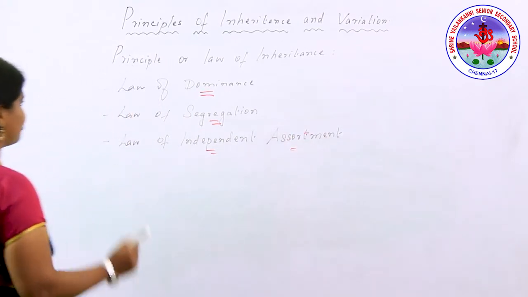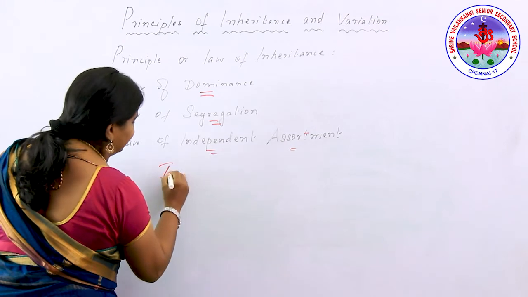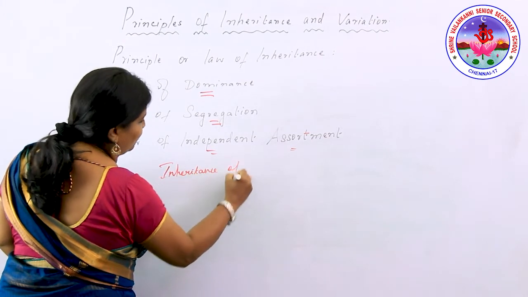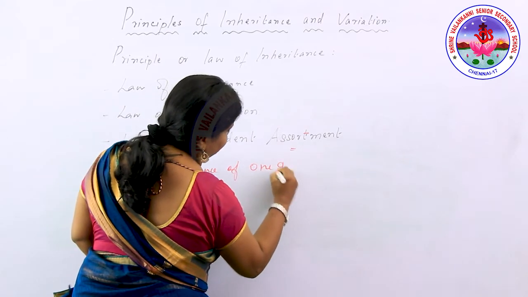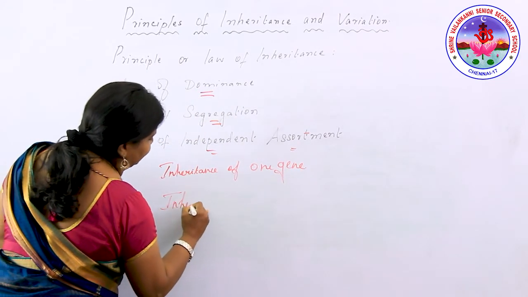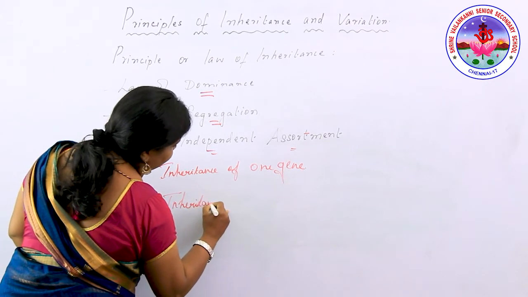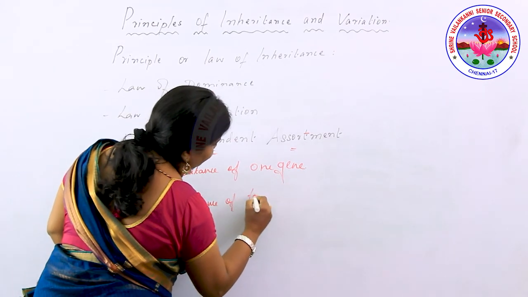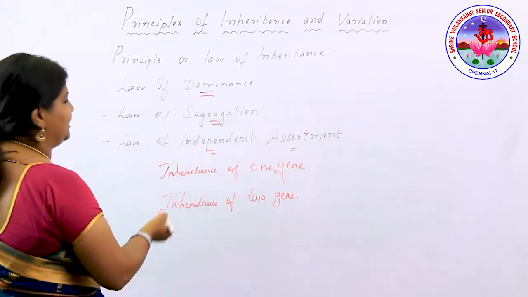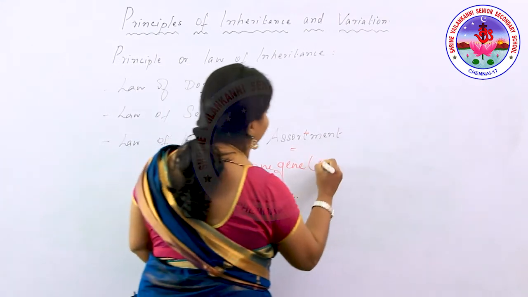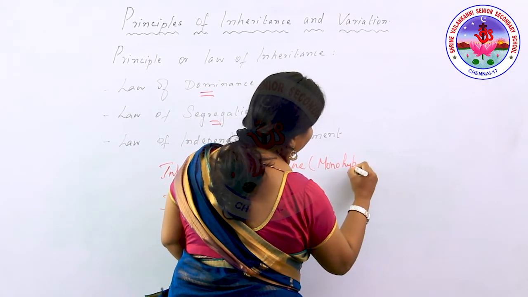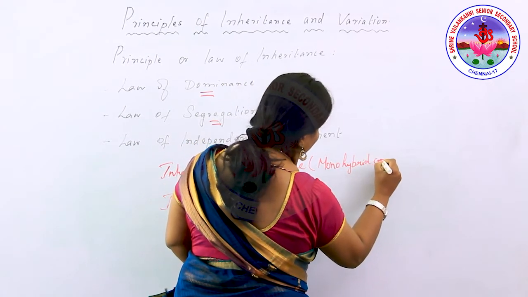Based on this, there is inheritance of one gene and inheritance of two genes. Inheritance of one gene, in other terms, we call monohybrid cross.